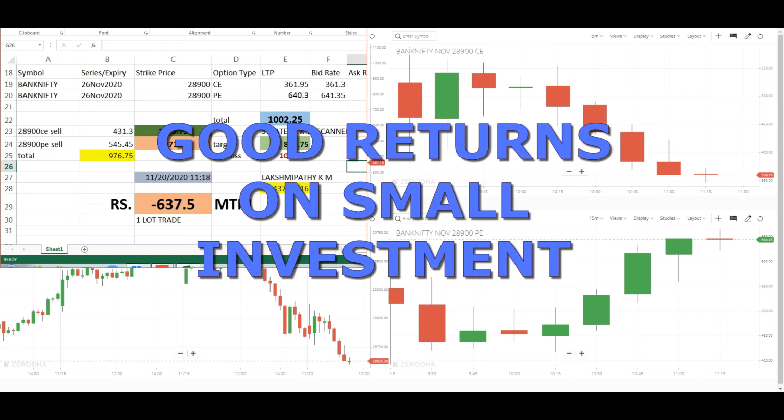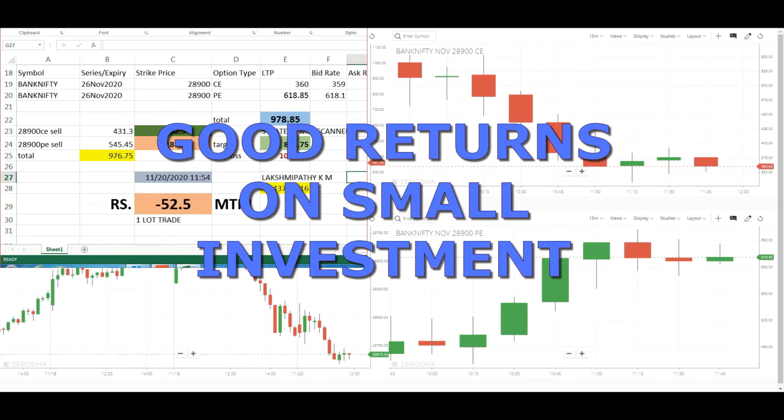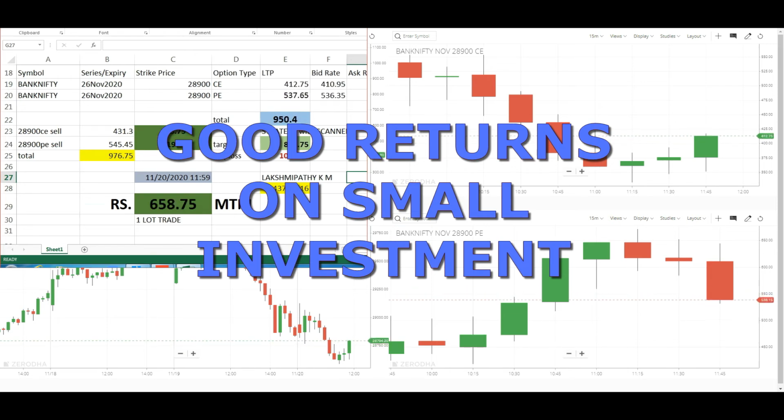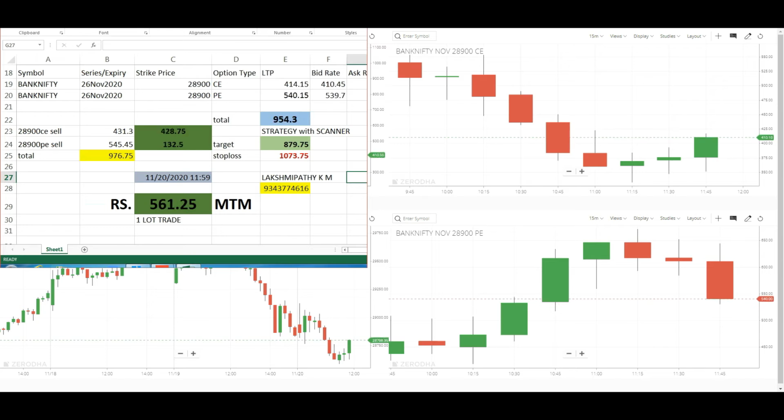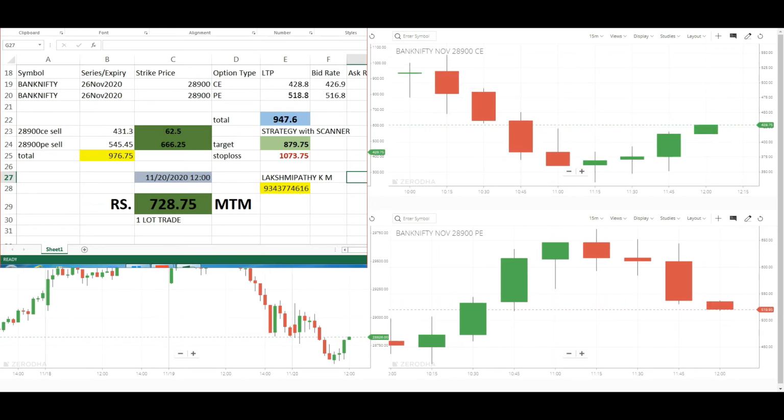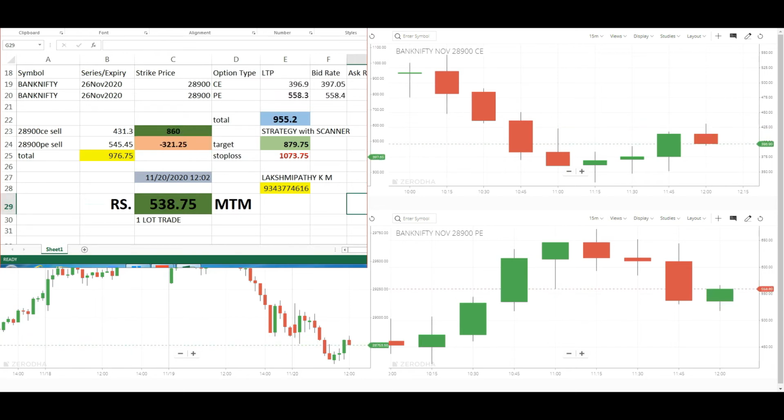The good thing about this strategy is that it follows the rule: good returns on small investment. The investment required over here is just 10,000 rupees. Here you can see all the negative numbers converting to positive in just a few minutes.